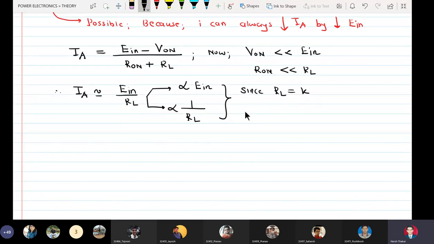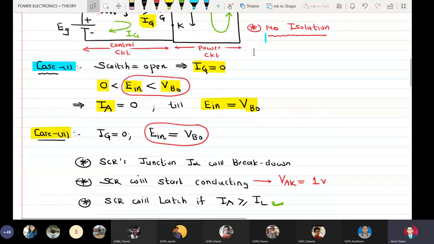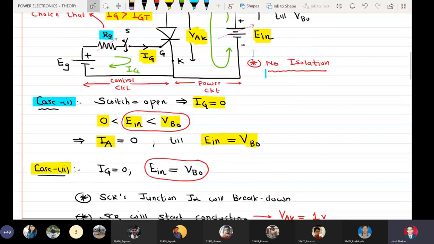Since RL is constant, IA is proportional to E in only. That means in this circuit I can reduce E in to reduce IA.